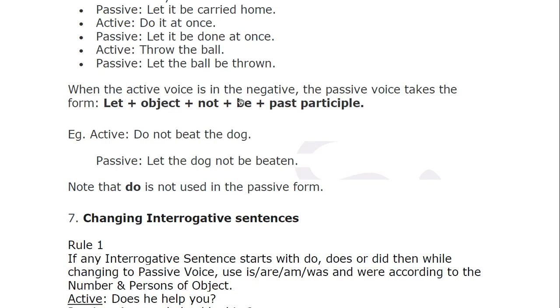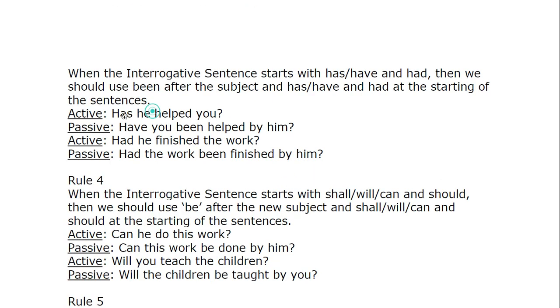Next one. Did he do this work? So what is your action? Do. And what is your object? This work. So was, then you have this work, do becomes done, and he becomes by him. Okay, easy, not so difficult.